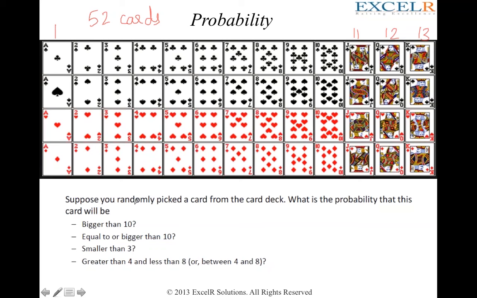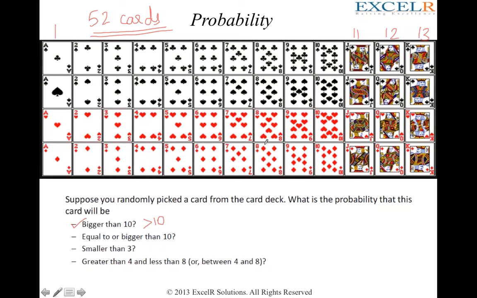So here, how many cards do we have which are greater than 10? I have J, Q, and K. These are the three cards which are bigger than 10.